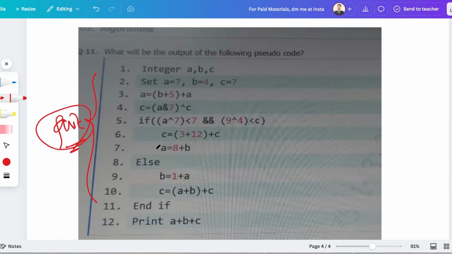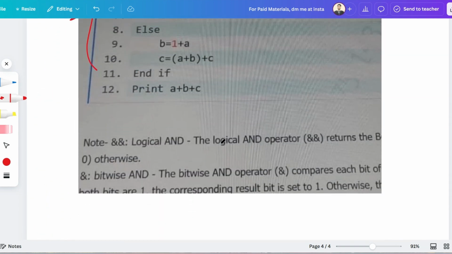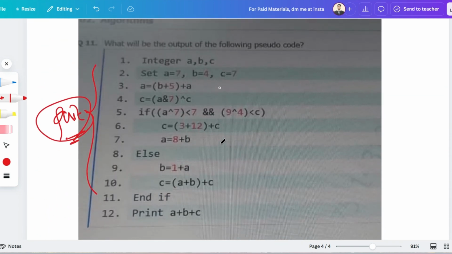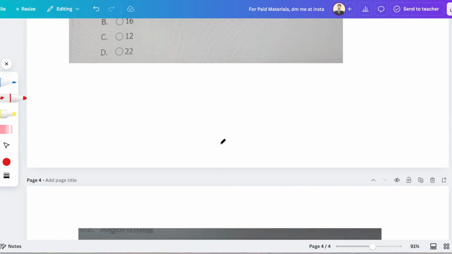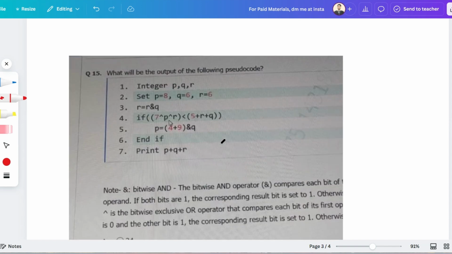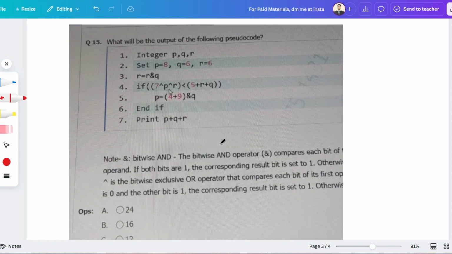Just assume this is your exam hall. I hope this is visible to you guys. Options are not available, so just give the answer after solving this. In this case, what will be the correct answer, guys? Let me just solve it.